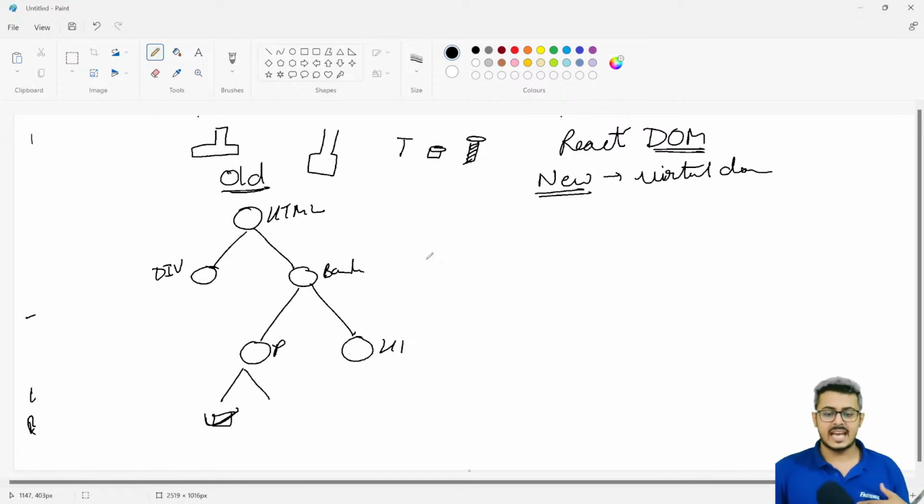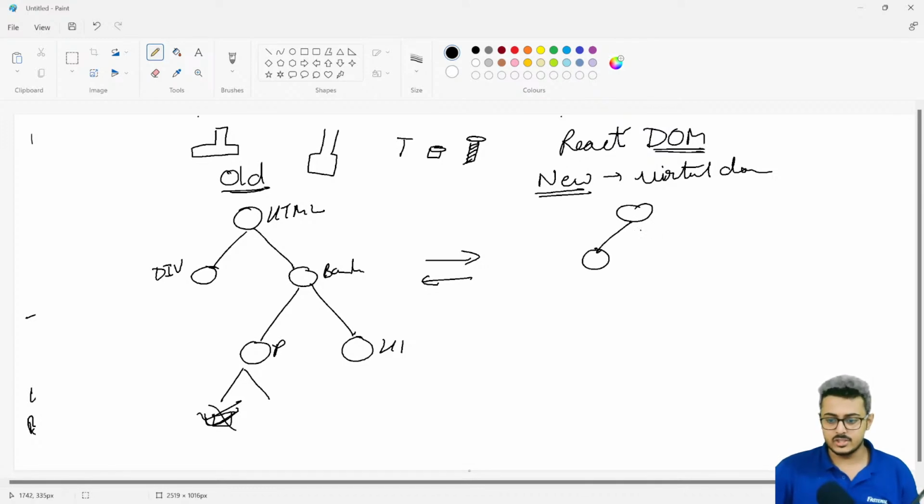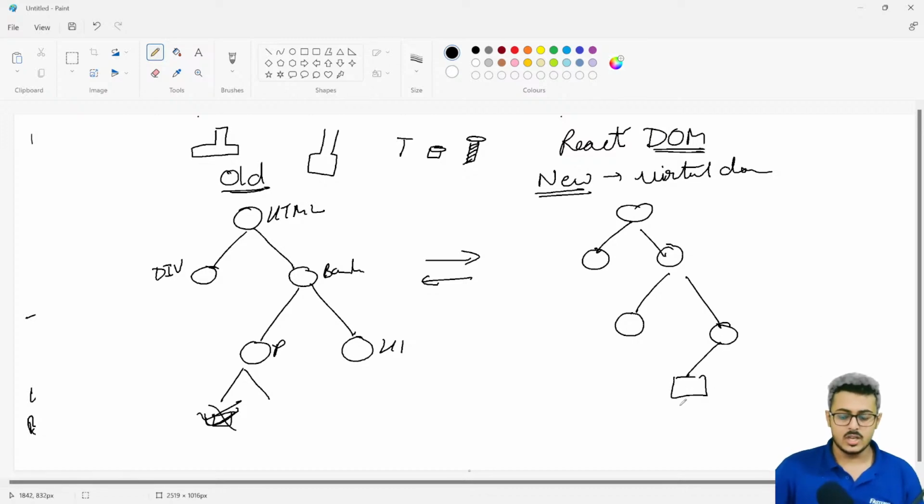Okay, so every time you check or uncheck this particular box, React DOM will compare the new version with the older version. For example, right over here, I've unchecked that particular box. Early on it was checked. So React will compare these two versions, the old and the new one, to check what different changes there are inside of it. It will see that the only thing that has changed is this particular checkbox.